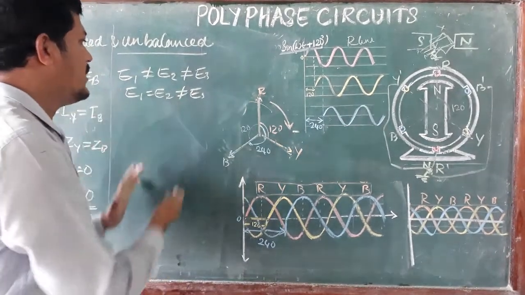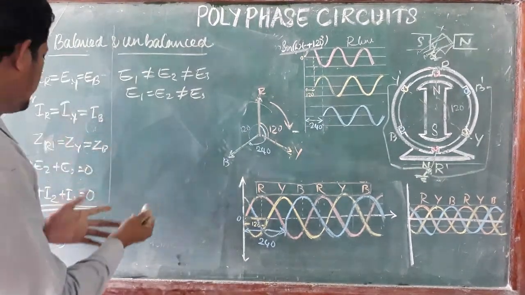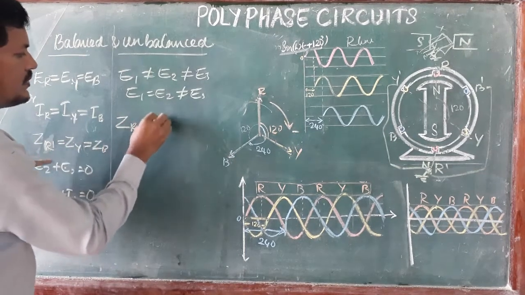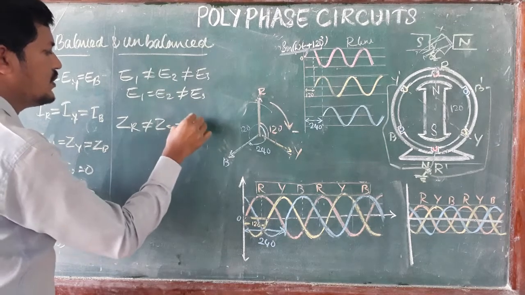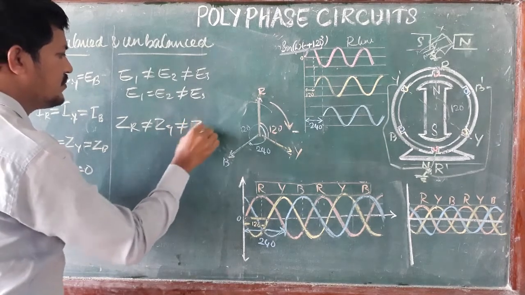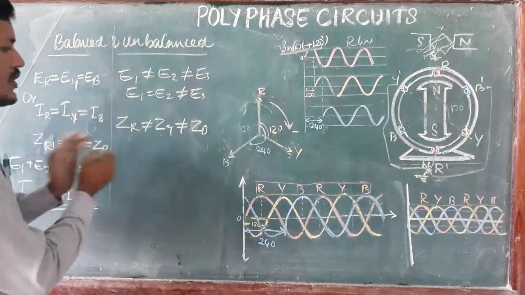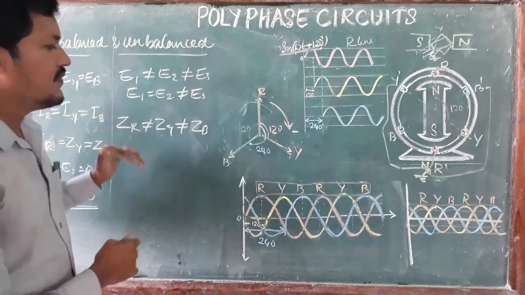This condition is also unbalanced. It occurs when the phase impedance values are not equal, that is, ZR, ZY and ZB differ. Because the loads have different impedances, different currents flow.